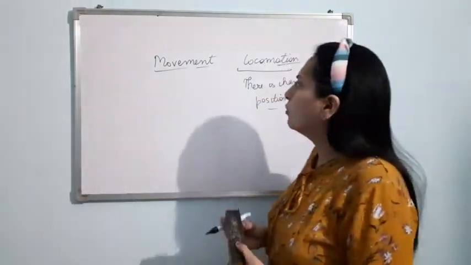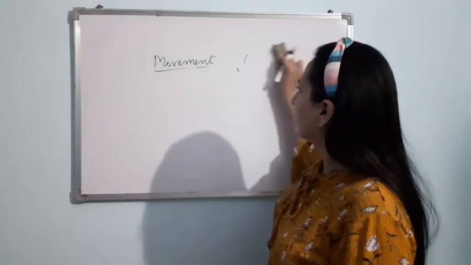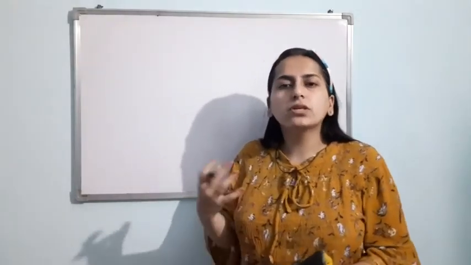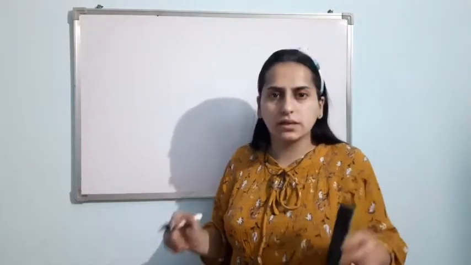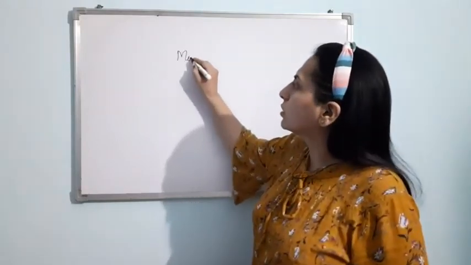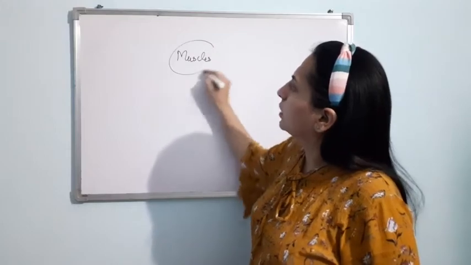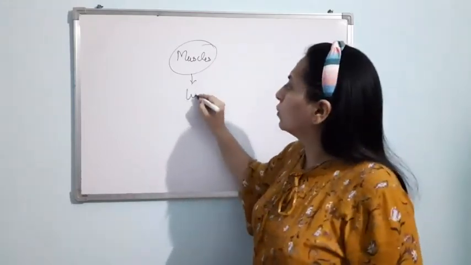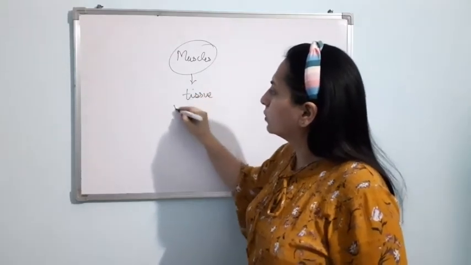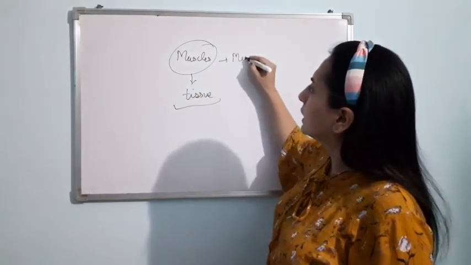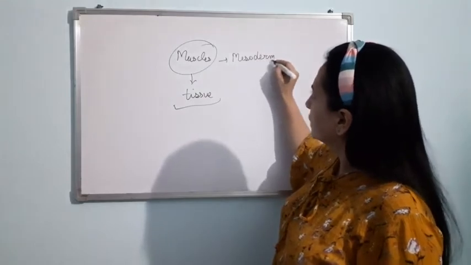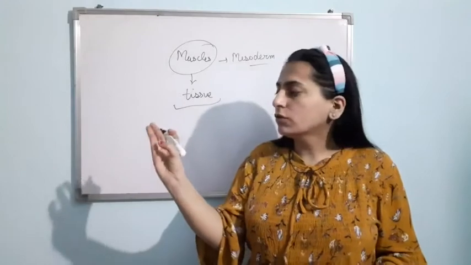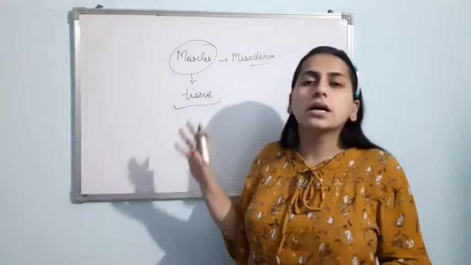Now, for movement, our body is having muscles, right? So in this chapter, we have to study about the skeletal muscle. First of all, let us talk about what are muscles. Muscles are specialized tissue which are present in our body. They are mesodermal in origin. We have discussed ectoderm, mesoderm, endoderm. So muscles are made from the mesoderm.